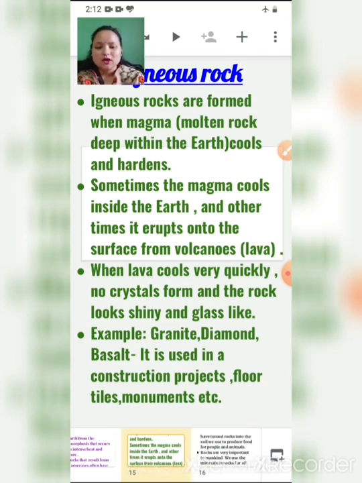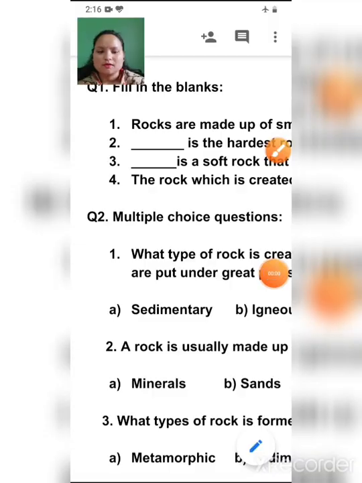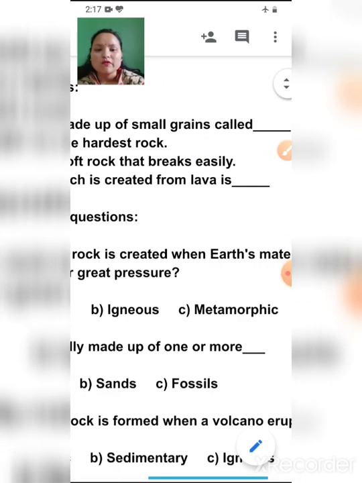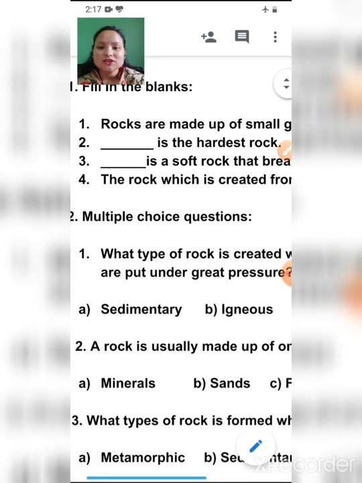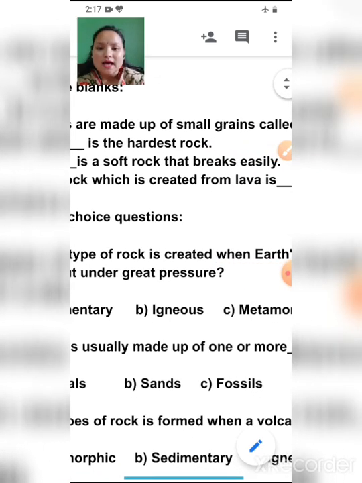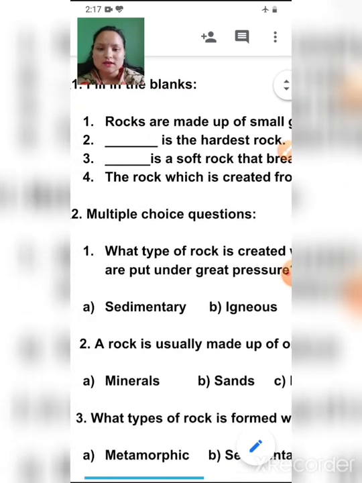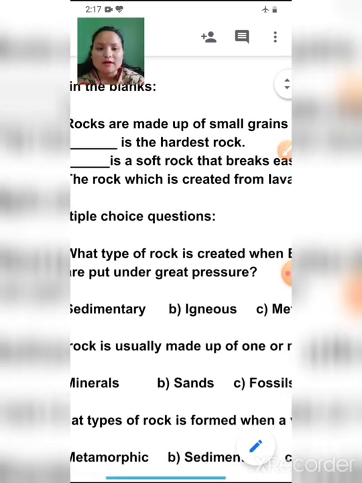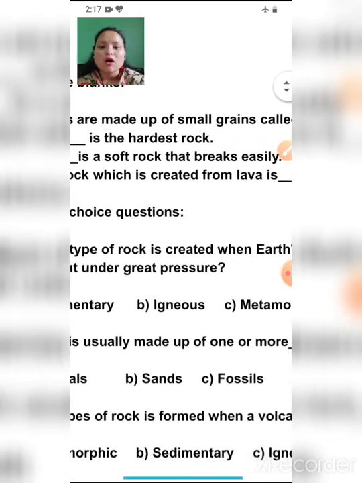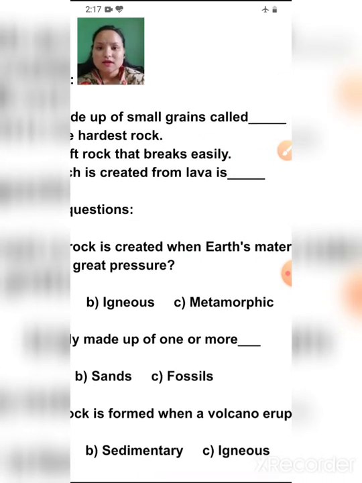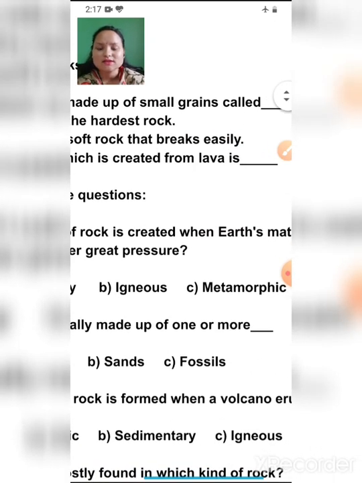Okay, so children, now let's quickly discuss the worksheet. Question 1 is fill in the blanks. First one, rocks are made up of small grains called minerals. Second, dash is the hardest rock. Diamond is the hardest rock. Third, dash is a soft rock that breaks easily. Chalk is a soft rock that breaks easily. Fourth, the rock which is created from lava is igneous rock.